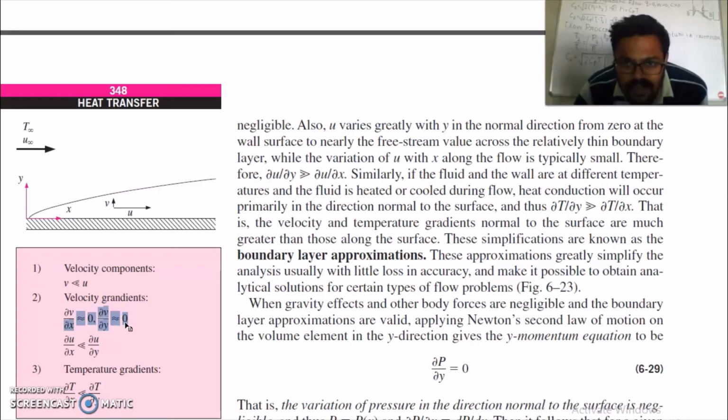Also u varies greatly with y in the normal direction, from 0 at the wall surface to nearly free stream value across the relatively thin boundary layer. So variation of u is from 0 at this wall surface to the free stream velocity at the boundary layer, while the variation of u with x is typically small, means del u by del x is much less as compared to del u by del y.